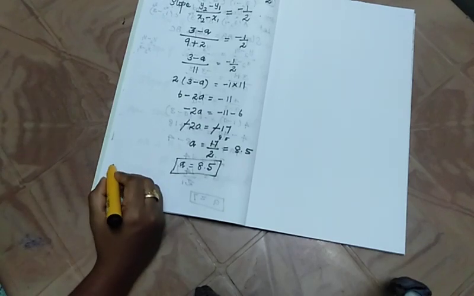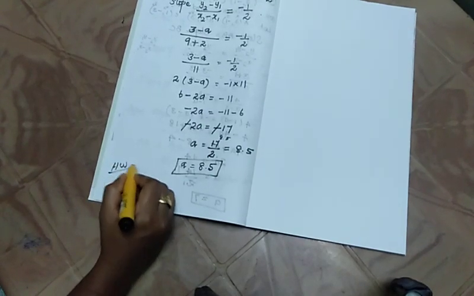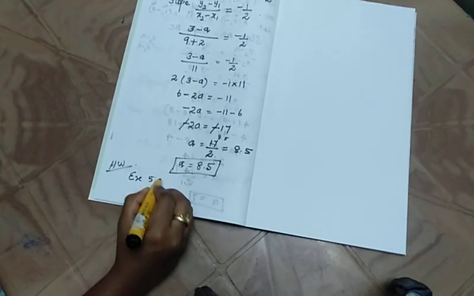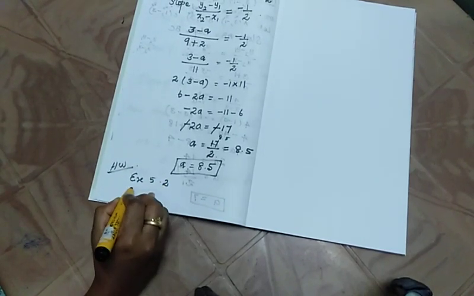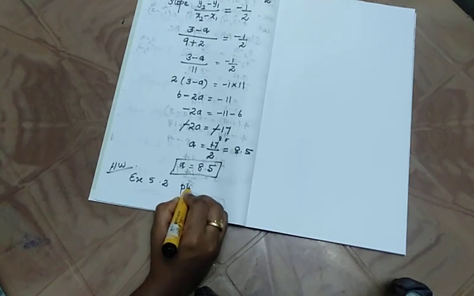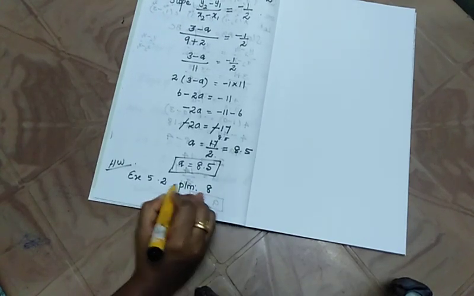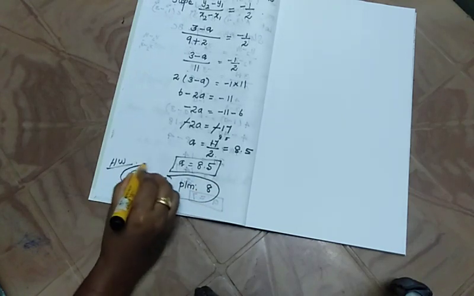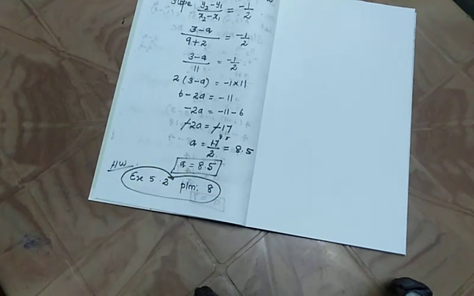Okay. Now as today's homework, your exercise 5.2, problem number 8. Which is nothing but two slopes are given. They are telling both are perpendicular to one another.